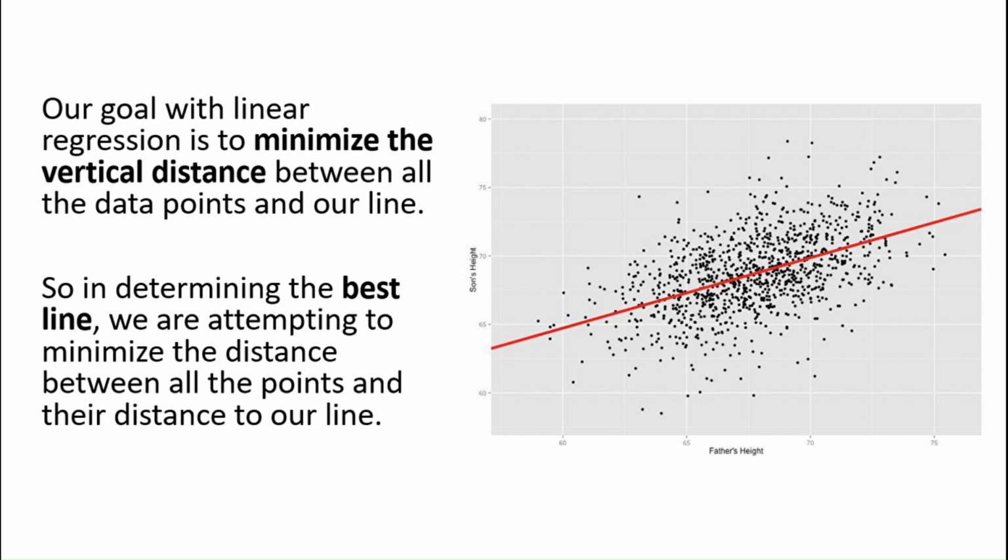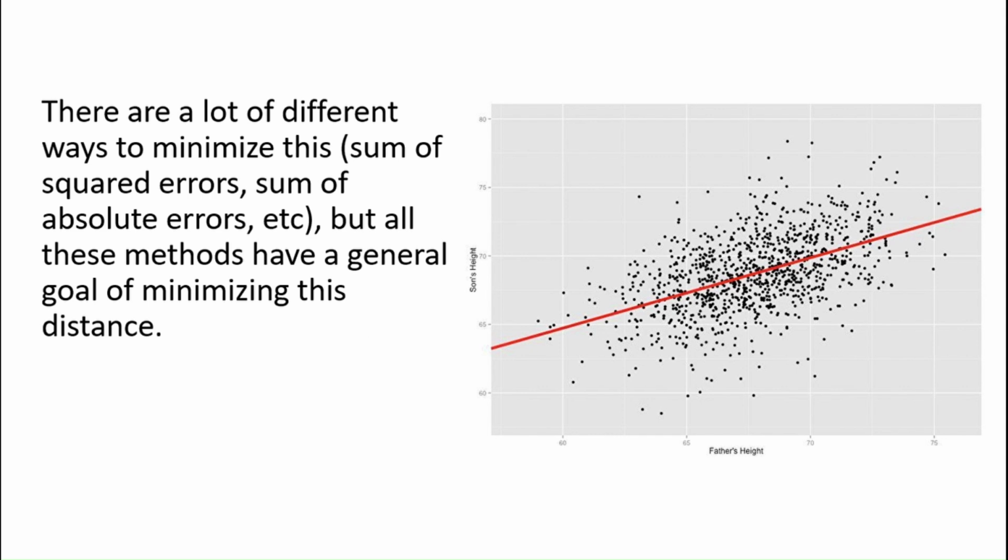So in determining the best line, we are attempting to minimize the distance between all the points and our line. Now there are a lot of different ways to minimize this. Methods like sum of squared errors or sum of absolute errors and a few other methods. Absolute error would basically be the individual data points minus the predicted line, and some of these would be positive, some of these would be negative. So that they don't cancel out each other, we take the absolute value of each of those and add those up.